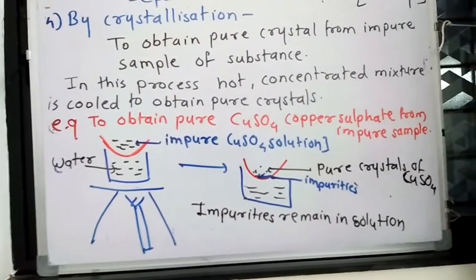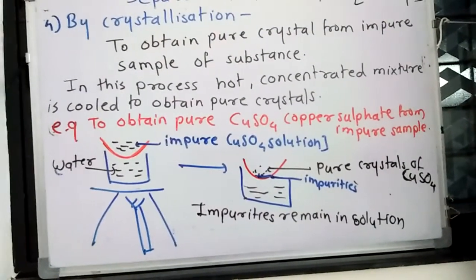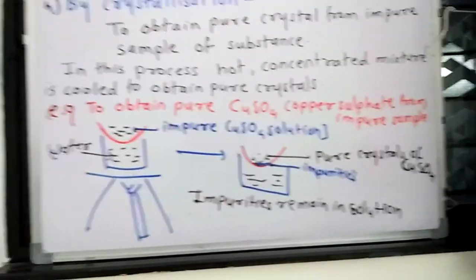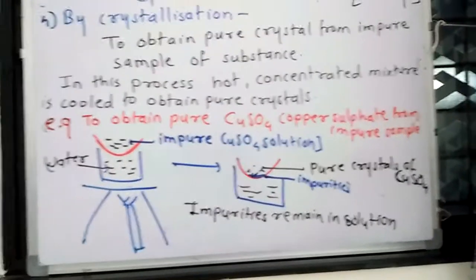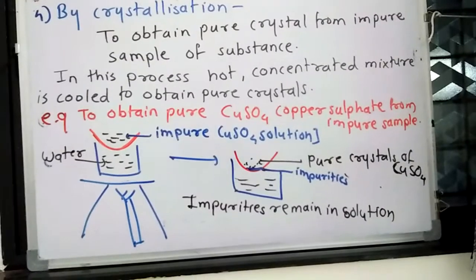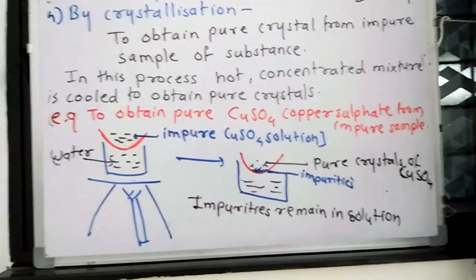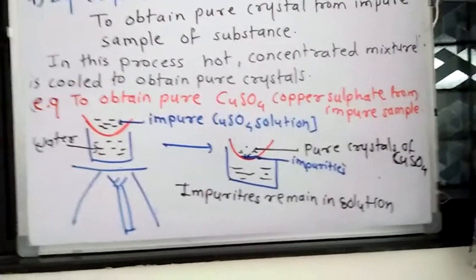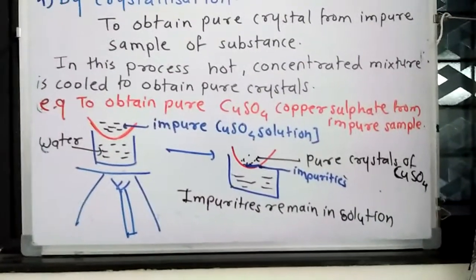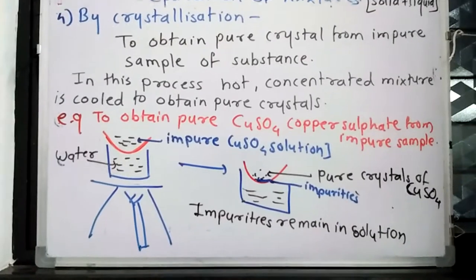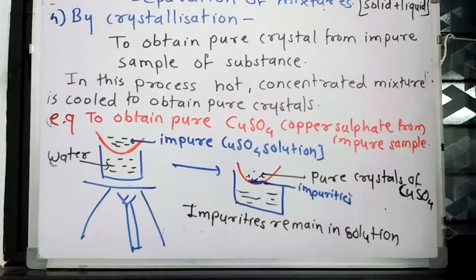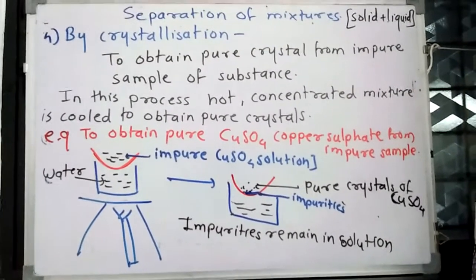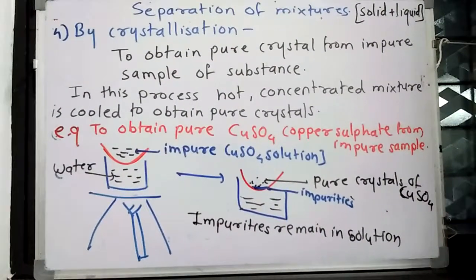Now for example, if we want to obtain pure crystals of copper sulfate, CuSO4, and we have an impure sample of copper sulfate, then we have to follow the method of crystallization.